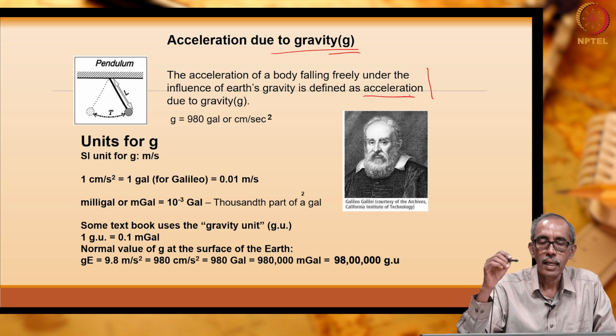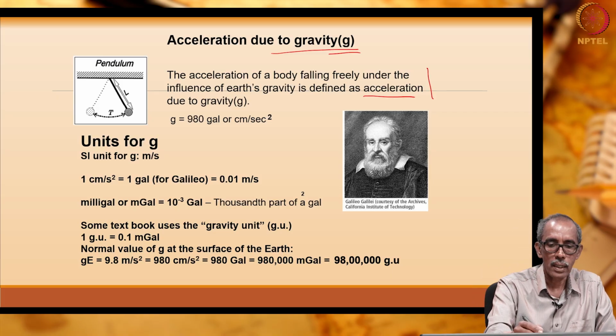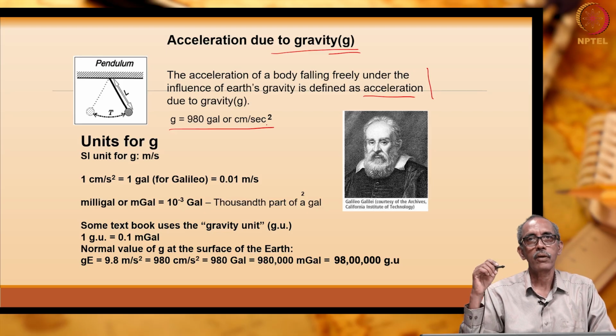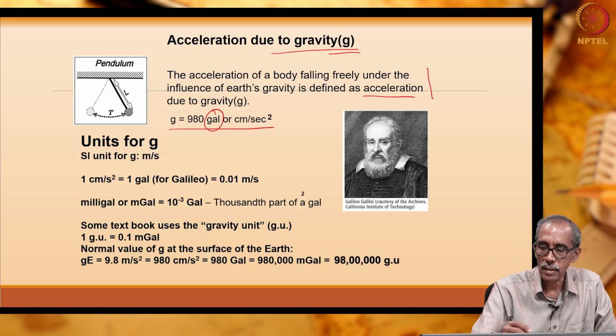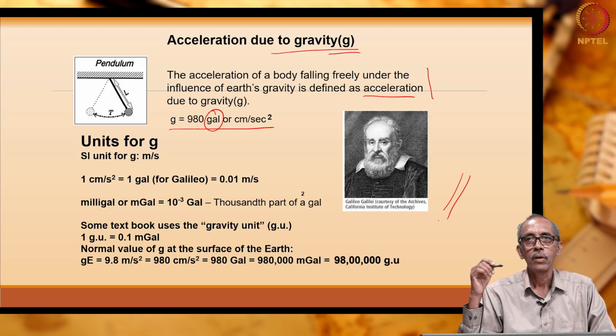Acceleration due to gravity, small letter g, is equivalent to 980 Gal, which is centimeter per second square. The unit Gal is named after the scientist Galileo, who gave a definition of our understanding of acceleration due to gravity, right.